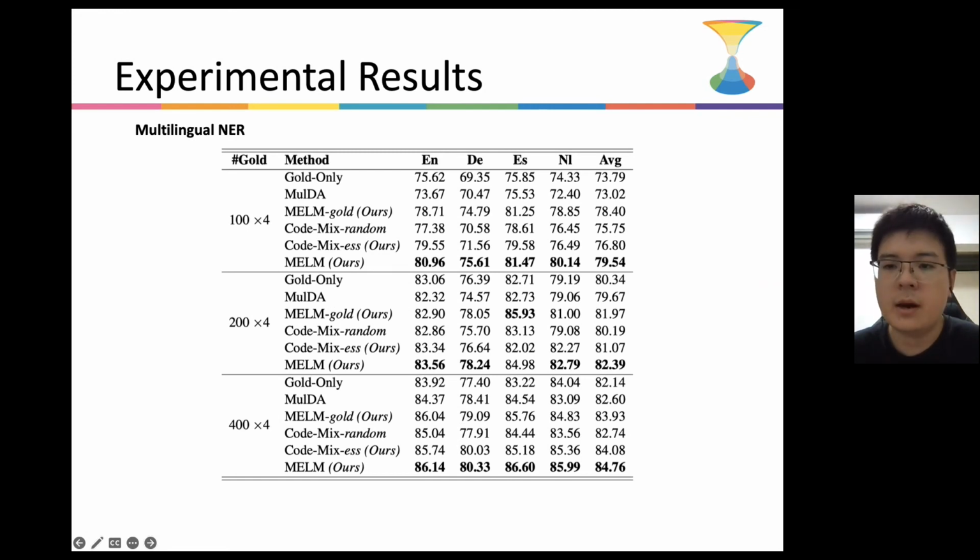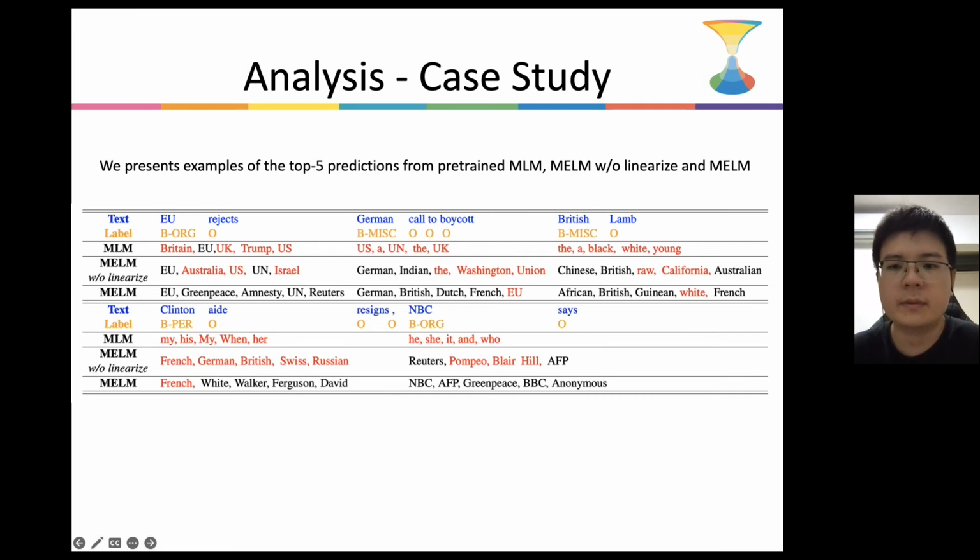For monolingual NER, we experiment with two code-mixing strategies: code-mix random, which randomly substitutes entities with entities of the same class from a different language, and code-mix ESS, which adopts our proposed entity similarity search algorithm. We observe the performance gain by code-mix ESS is more significant, which demonstrates the effectiveness of our proposed method. Applying MELM on both gold data and code-mix data, the multilingual NER performance is further improved.